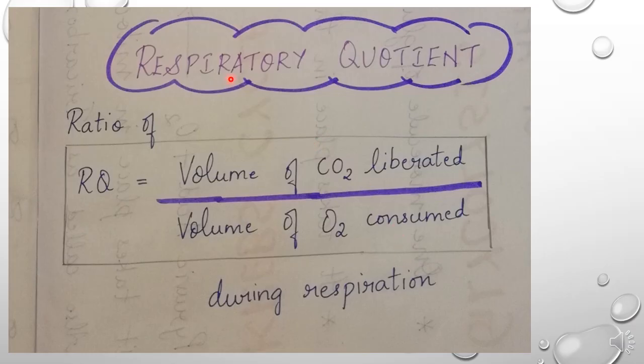Finally, you have the respiratory quotient. This is the last topic in this lesson. What is the respiratory quotient? It is the ratio of the volume of carbon dioxide liberated to the volume of oxygen consumed during respiration. So the respiratory quotient, RQ, can be written as volume of carbon dioxide liberated divided by volume of oxygen consumed. Using this formula, you can find out the respiratory quotient during respiration. So with this, Unit 12 is over. Thank you.